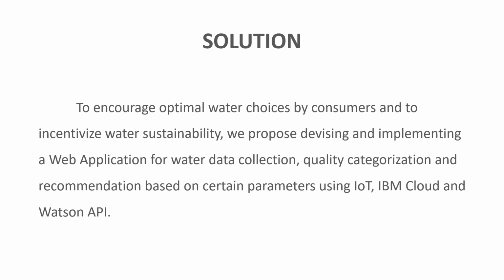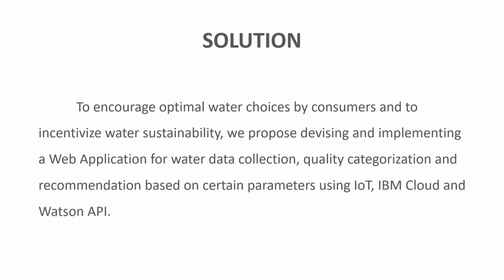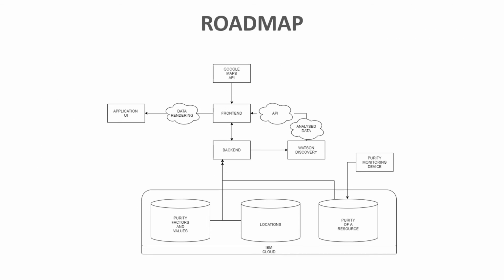To consume the water in the most efficient way, we have devised and implemented a web application for water data collection, quality categorization and recommendation based on certain parameters using IoT, IBM Cloud and Watson API. This is the outlook of our solution implementation, which we will break down and discuss elaborately in the upcoming slides.